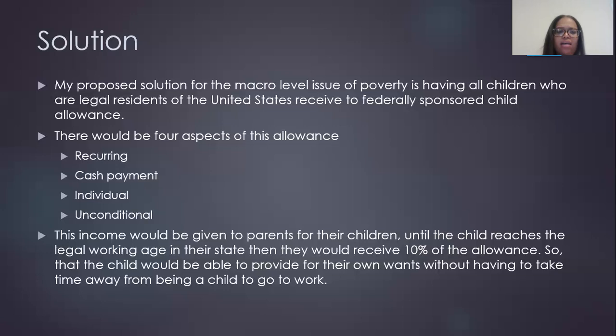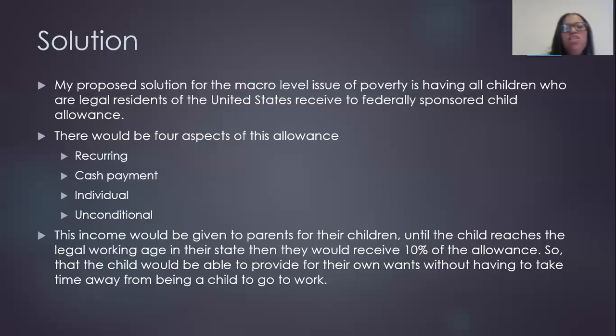The income, this cash allowance that I propose children should receive, would be given to the parents, of course, while the child is still young. But I think to keep them from having to work, when they reach the legal age, 10% of that allowance would be given to them so that they could provide for their own wants, like going to the movies with their friends. That shouldn't be something that a child is deprived of just because their parents don't have the money to do that for them.